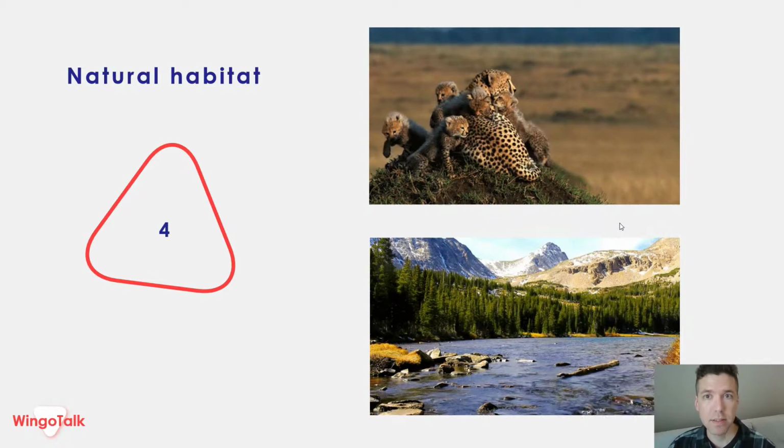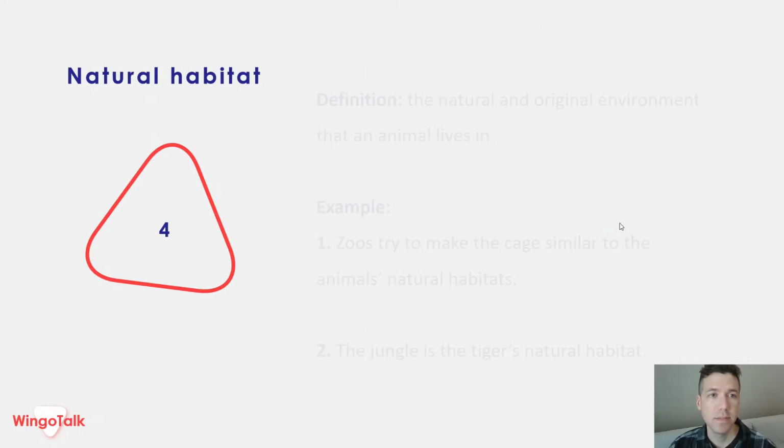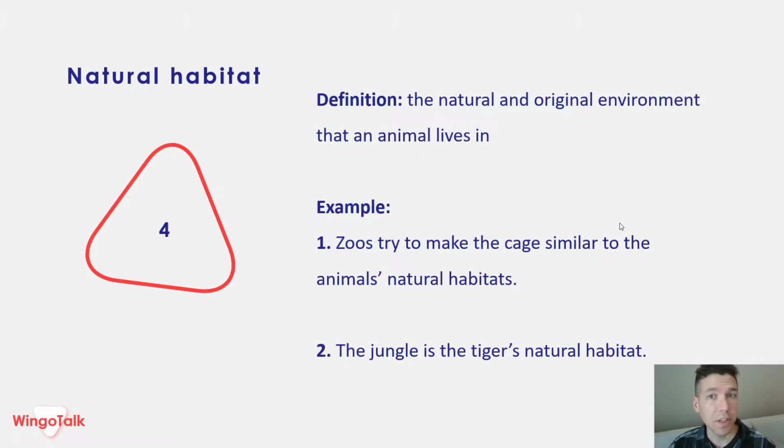Natural habitat. Definition: the natural and original environment that an animal lives in. Example: zoos try to make the cage similar to the animal's natural habitats. 2. The jungle is the tiger's natural habitat.